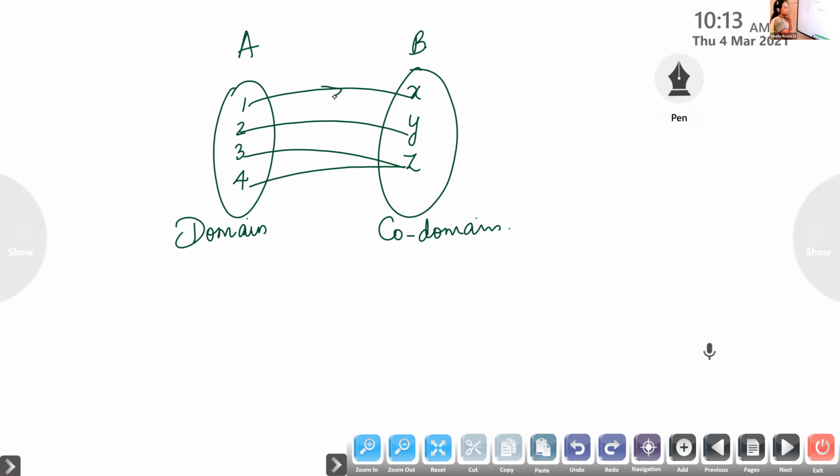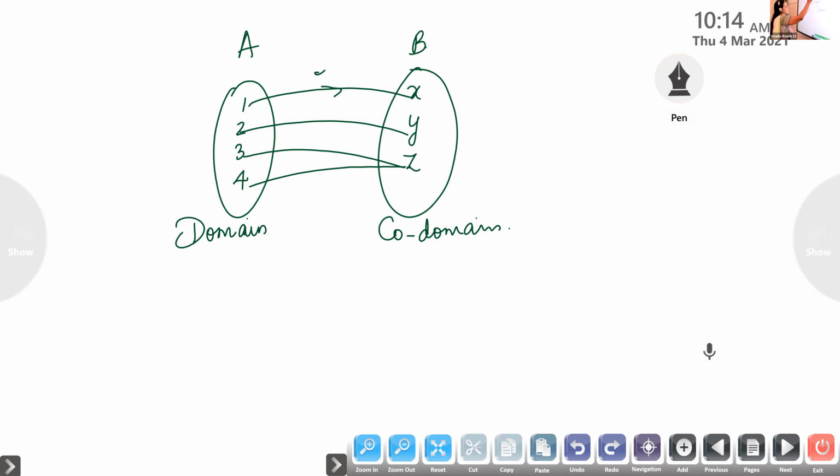What is the image of two? Y. What about the image of three? Z. And what about the image of 4? Michael, what is the image of 4? Z. Okay.